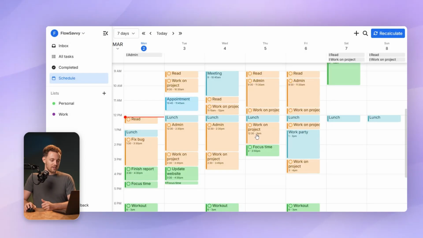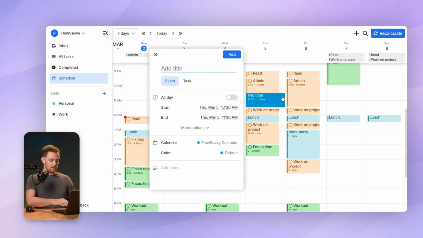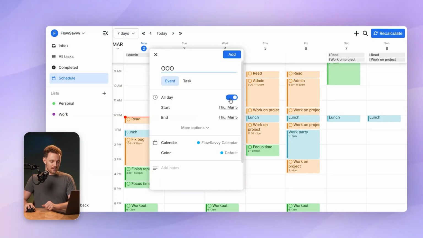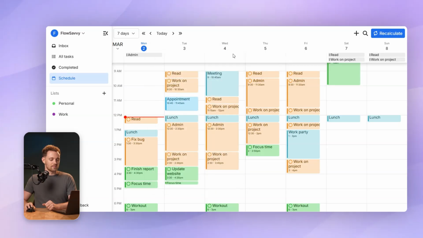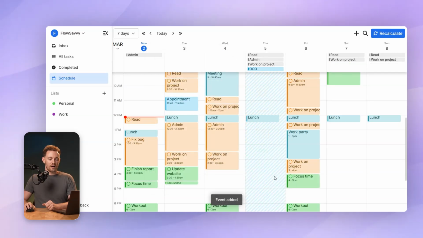So an easy way to do this is to just click on the calendar and add, let's say I'll be out of the office. I'm going to make this an all-day event. And then in more options, I'll turn busy on. That means tasks won't be able to be scheduled during that. Click add. And now you can see it's blocking out my schedule for that entire day. That's what these colored diagonal lines mean.